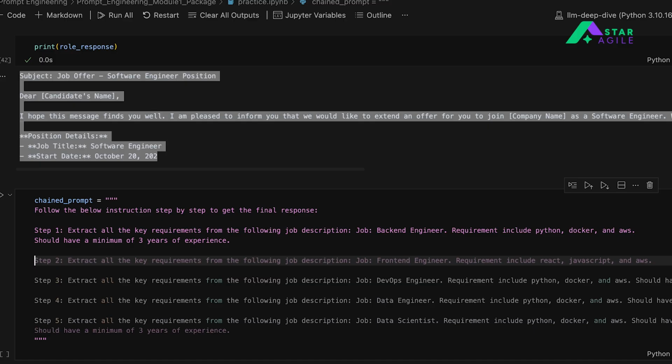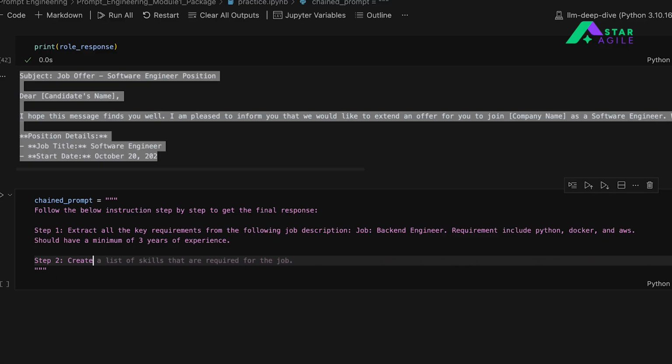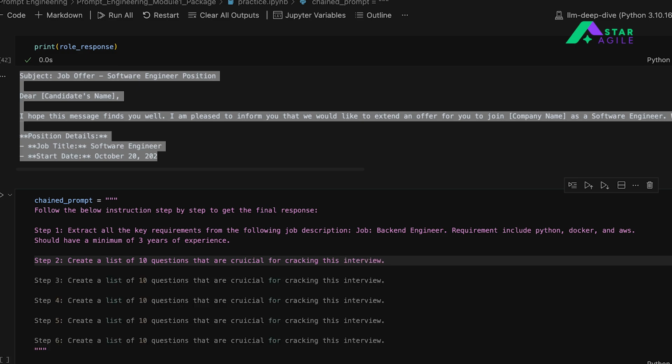So the first step is to extract the key requirements, and then the second step is that based on these requirements I want the model to create, let's say, a list of questions which are supposed to be prepared for such an interview, right? So the second step is to create a list of 10 questions that are crucial for cracking this interview, right?